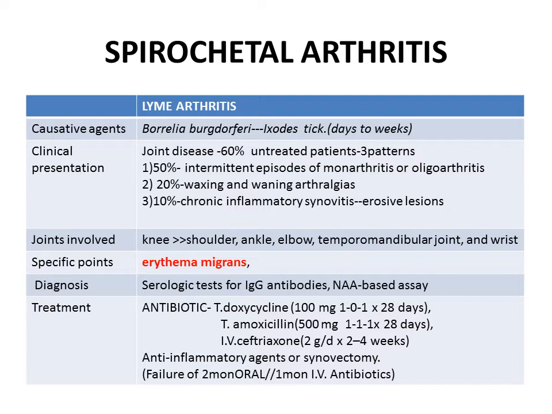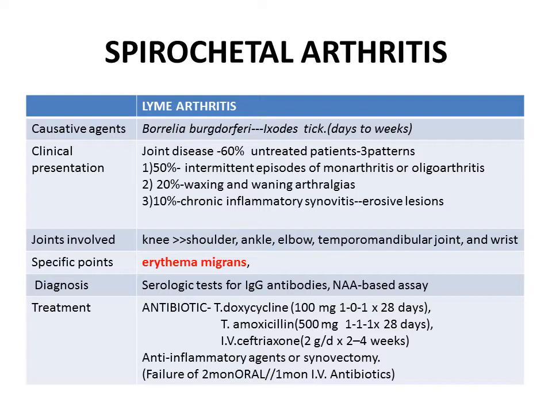The clinical presentation, especially involving the joints, is seen in untreated patients, which is also a type of migratory arthritis, and it is mainly of 3 patterns, where the most common is intermittent episodes of monoarthritis or oligoarthritis, 20% of the patients have waxing and waning arthralgias, and 10% of the patients have chronic inflammatory synovitis and erosive lesions. The joints involved most commonly are the large joints of the knee, more common than shoulder, ankle, elbow or temporomandibular joints.